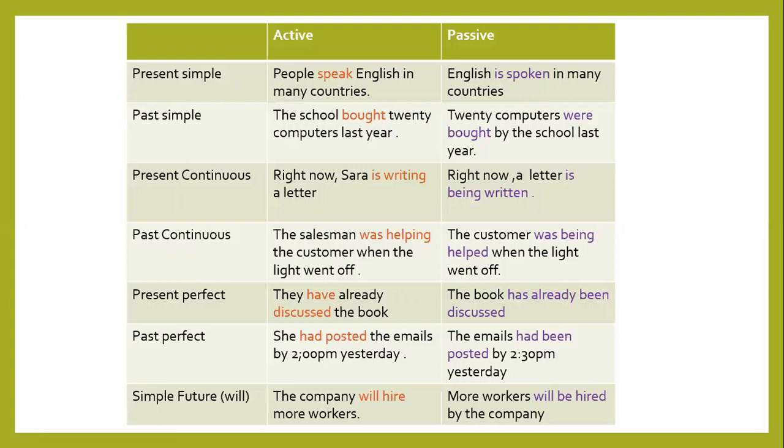With past simple, actually, somehow this is very close. Again, the school bought 20 computers last year. 20 computers were bought by the school last year. 20 computers, the one who receives the action, it was the object. We have to change it to become the beginning of the sentence because it is now the subject. The verb is bought. Especially the presence of the words last year reminds us of the suitable tense to be used here, an action finished in the past.